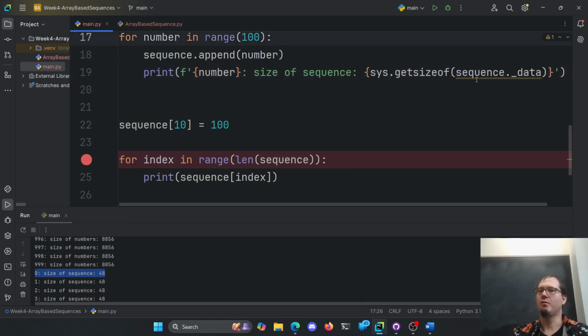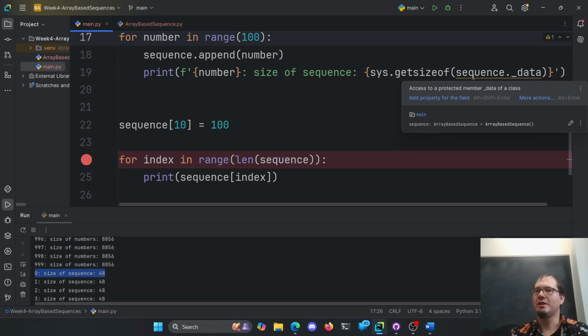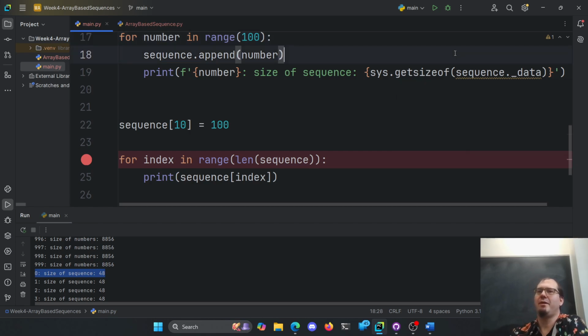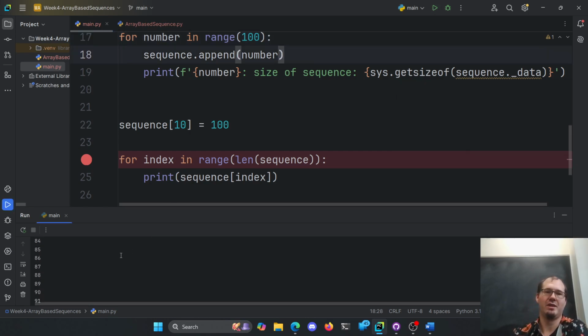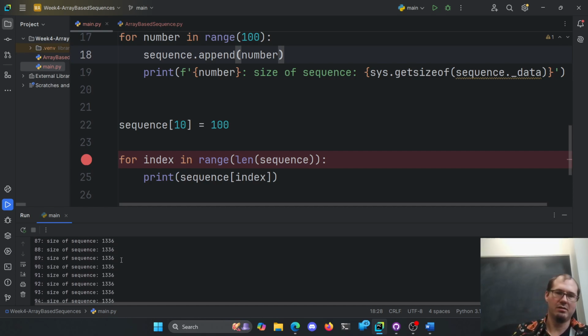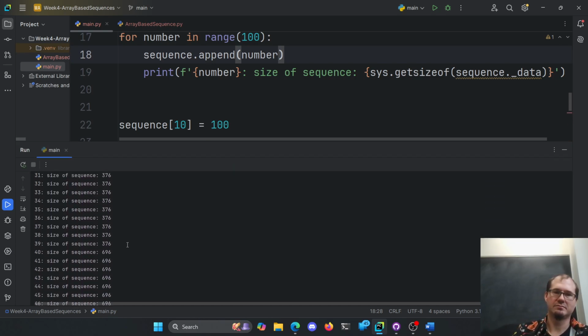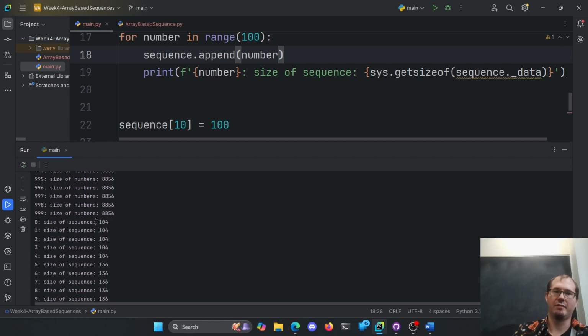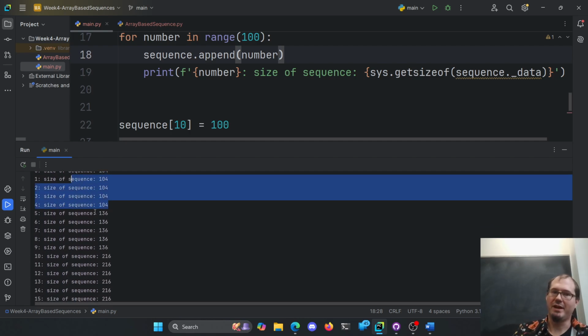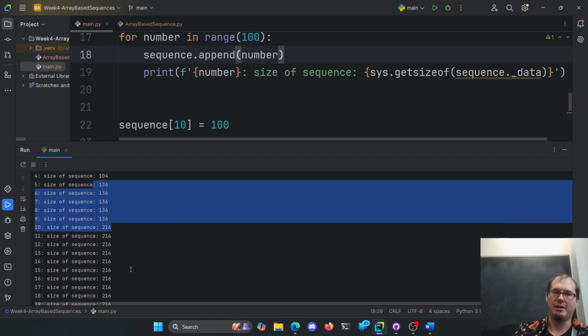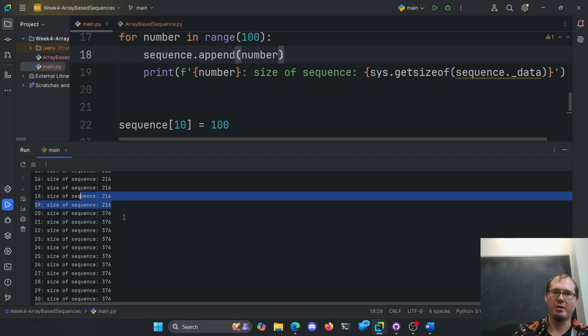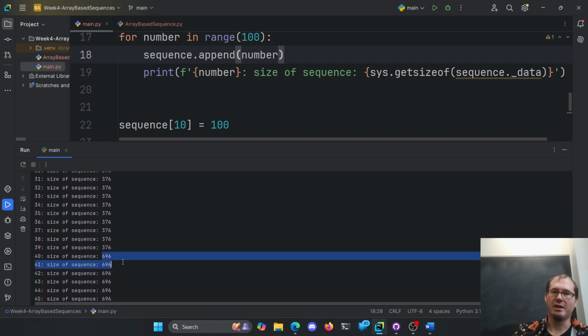Now, again, this is bad and it's warning us, hey, access to protected member. Python is saying you're doing a bad thing, you're violating a warranty, right? You take off the sticker, warranty's void. You're not supposed to touch protected things, but Python says, sure, go for it. Have at it. Now we can see it gets bigger as we do our doubling. It started off at 104, for a while we had room for 5, and then it had to get bigger, and then bigger again. This should be around 20, it had to get bigger, then around 40 it had to get bigger. So we can see in ours it's actually doubling.